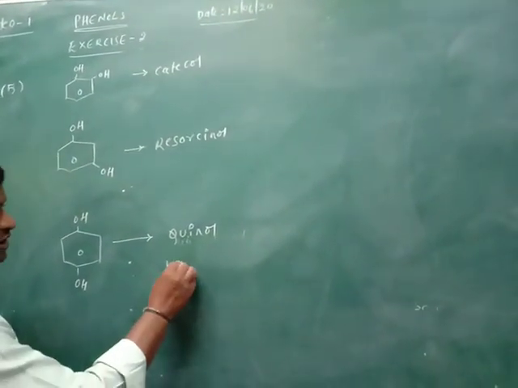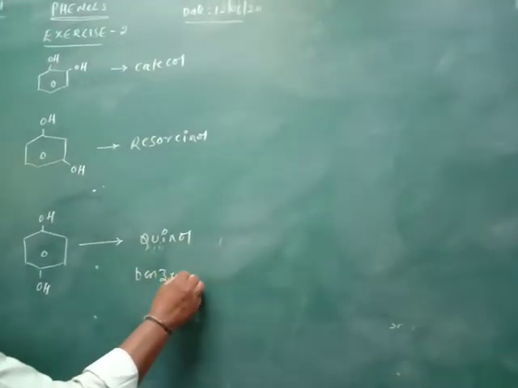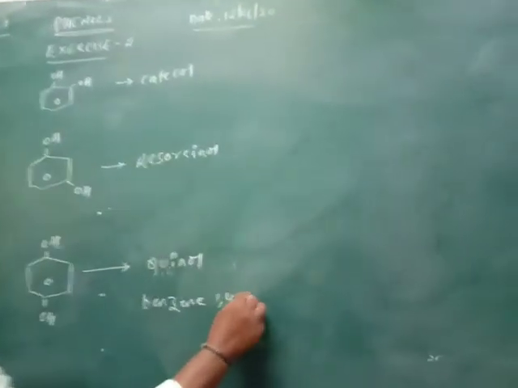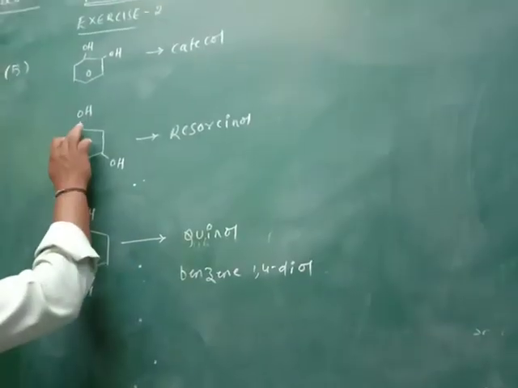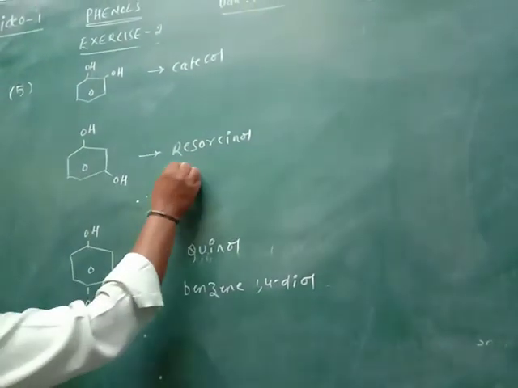So then benzene 1,4-diol, first carbon, second carbon, third carbon.